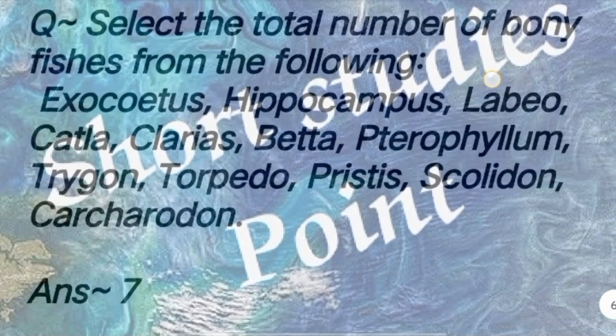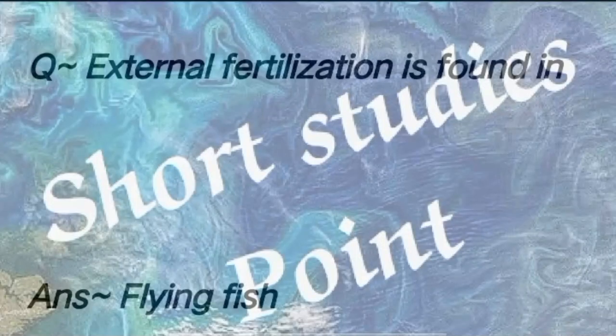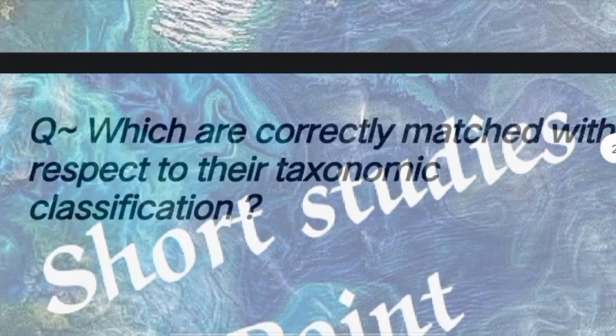Next question: select the total number of bony fish from the following. Answer: in this total 7 number of bony fishes. Question: external fertilization is found in answer flying fish. Next question: which are correctly matched with respect to their taxonomic classification?